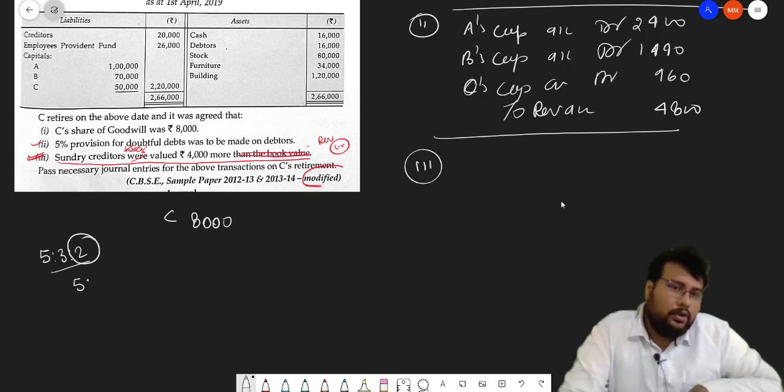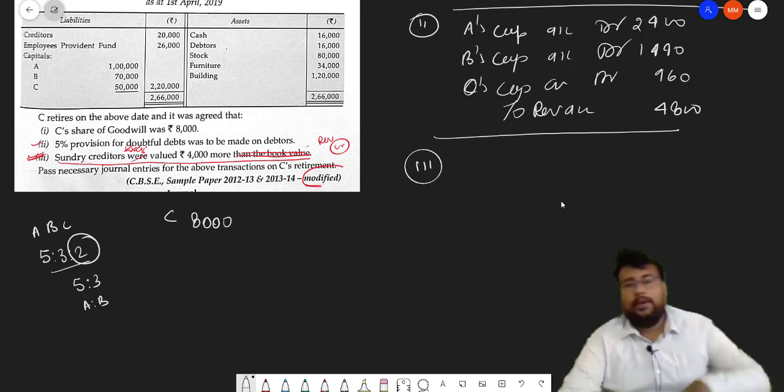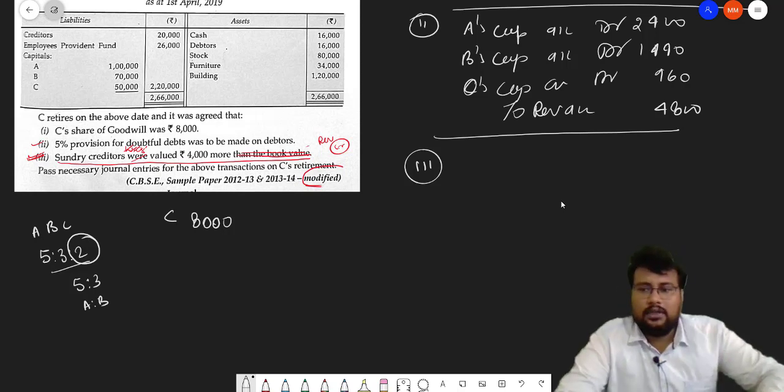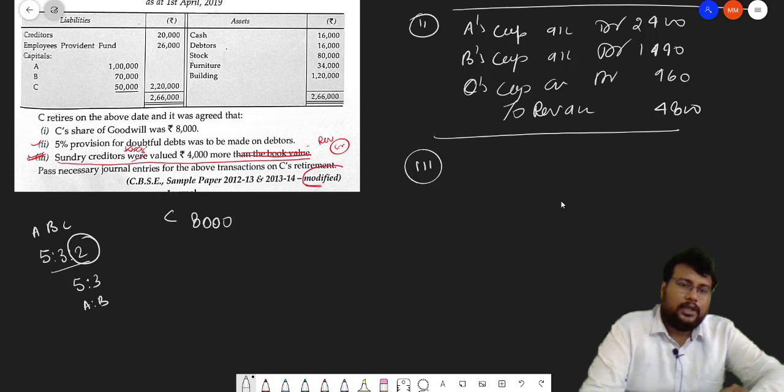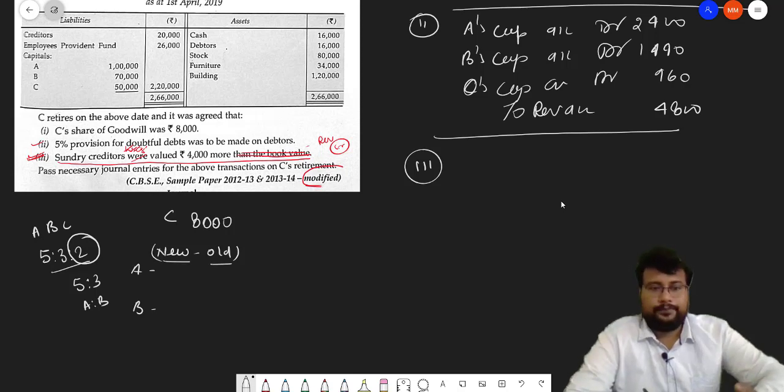So what is the new ratio? 5:3. So A, B, C old ratio is 5:3:2. New ratio is 5:3, because I told you when a partner retire and no information is given, so remaining ratio will be the new ratio for the remaining partner. So now you tell me that how much A will gain and how much B will gain. So that same formula you have to apply, new minus old, new minus old. So new minus old, find out.